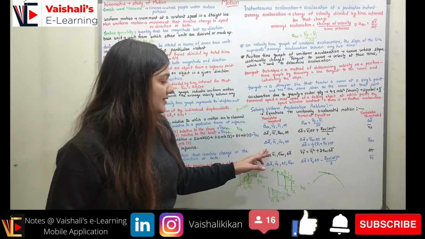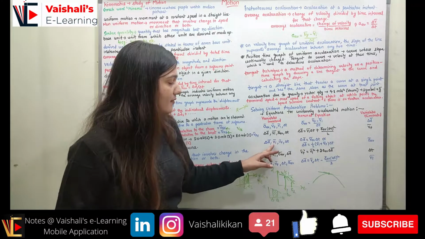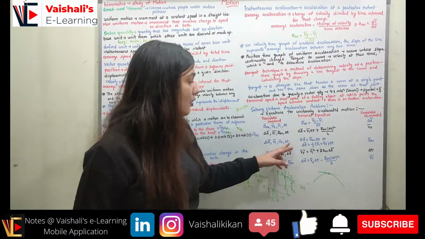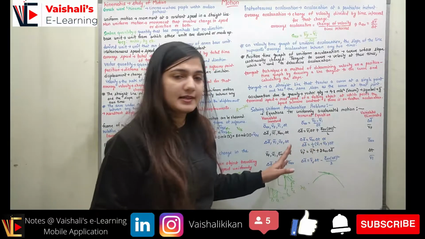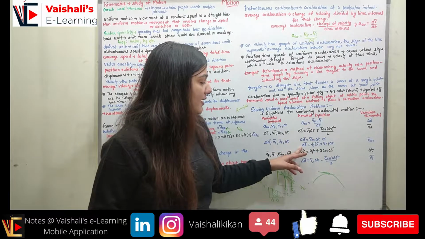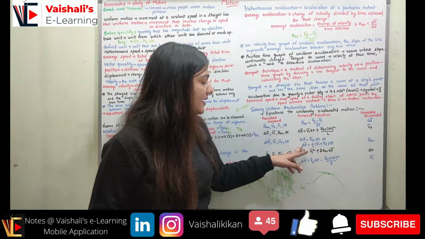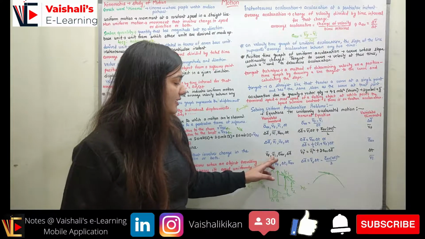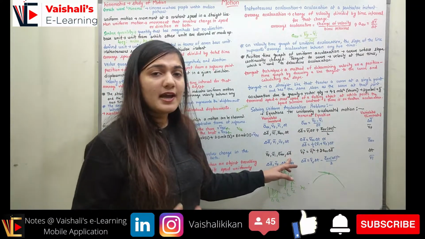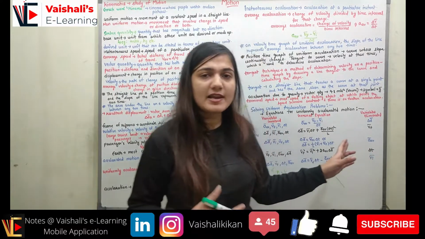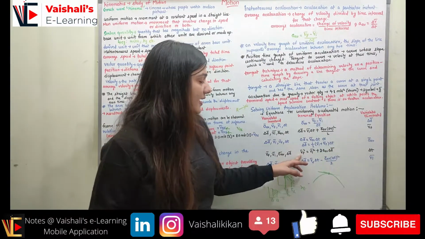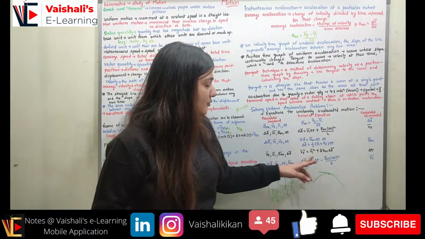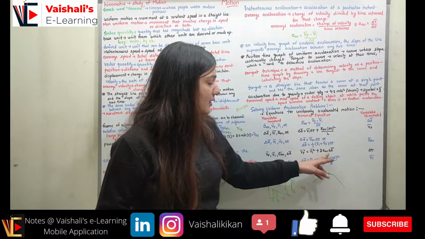Now coming to the next equation, involving the variables delta d, vi, vf and delta t. Here I am not using the average acceleration, so I know delta d is v average delta t, or I can write v average as half of v initial plus v final. So delta d is half of v initial plus v final, into delta t. Now if I have the variables v final, v initial, a average and delta d, I don't have delta t, I don't require delta t, I have eliminated the variable delta t. So the equation I am going to use: v final square minus v initial square is equal to 2 a average delta d, or v final square is equal to v initial square plus 2 a average delta d.